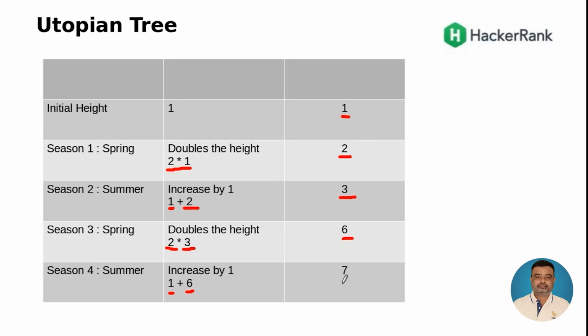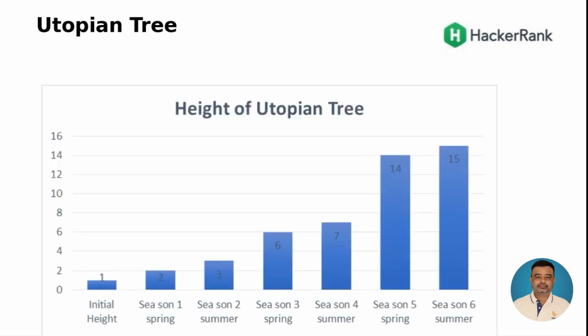Or if you just want to display these heights through a graph, we'll see this through a bar graph. Fine. So every spring we just need to multiply by 2, and every summer we need to add 1.